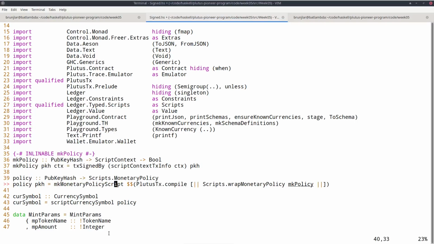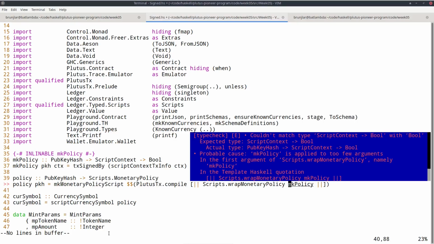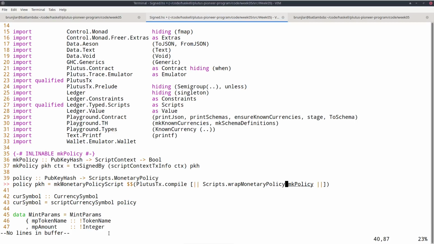This wouldn't be type correct anymore. And as before, we can't simply apply the pkh argument here because pkh is only known at runtime and not at compile time. And this Template Haskell quote only works at compile time. And we can do exactly the same that we did before using applyCode and the Lift class.